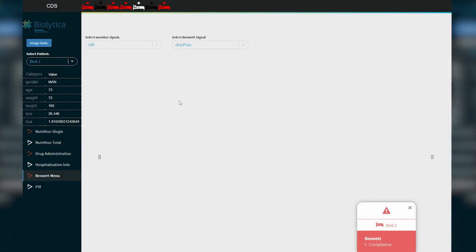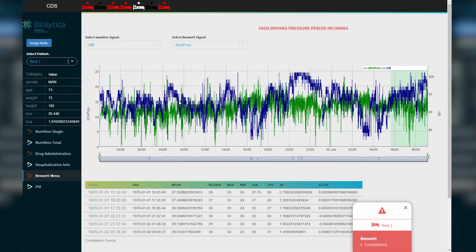The last two tabs of analysis, the Bennett and the PVI ones, refer to ventilators, and they are mutually exclusive, as a patient cannot be under 2 ventilators at the same time. The patient that currently resides on bed 1 is under a Bennett ventilator, and we can see that he has an alert regarding an analysis that utilizes Bennett ventilator data.